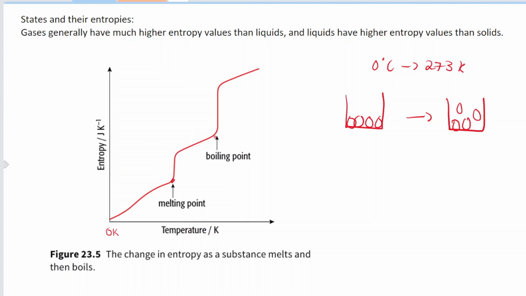Likewise, when you go from a liquid to a gas, the entropy value also increases because now you are increasing the randomness of the system. You have particles which are further apart now, and that's how you interpret this.